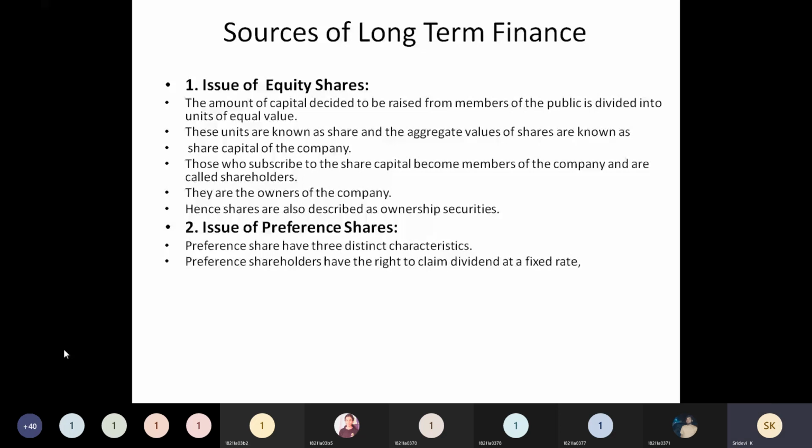Then convertible or non-convertible. Convertible means converting into shares. Non-convertible means no such conversion into shares will be there; it will only be debentures. There are certain advantages and disadvantages. Let us see them in the next class. I think this is enough for today because time is over.